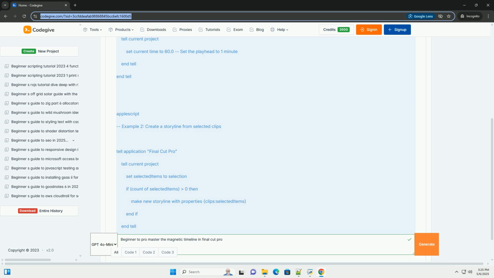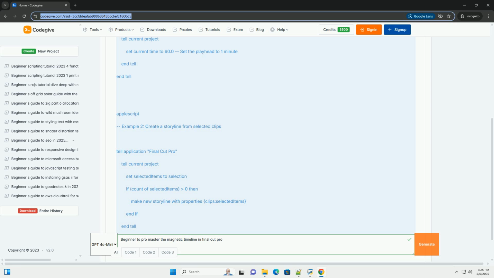Magnetic connection. Clips can be connected to the primary storyline. These connected clips move with the primary storyline, maintaining their relative position. This is perfect for B-roll, titles, music, and sound effects. Contextual trimming. Instead of strictly layering, the magnetic timeline encourages editing in context. As you trim, move, and adjust clips, elements near them adjust intelligently, making the process feel fluid and intuitive.